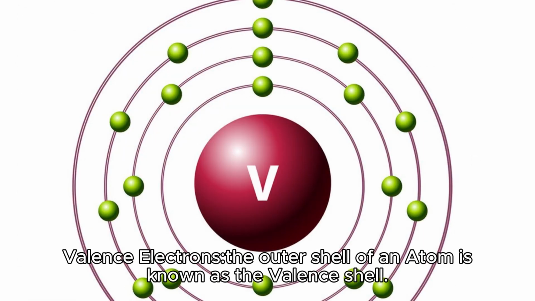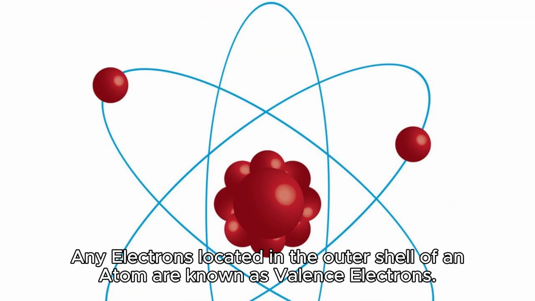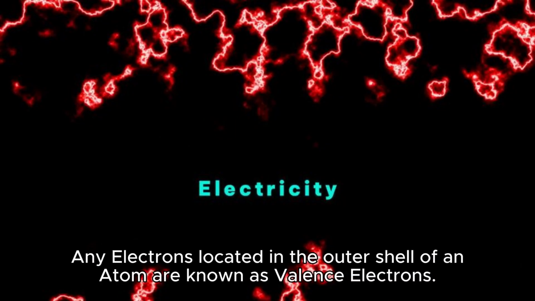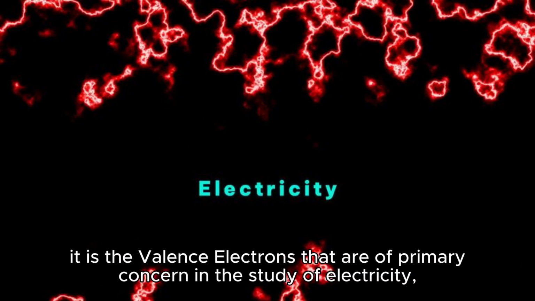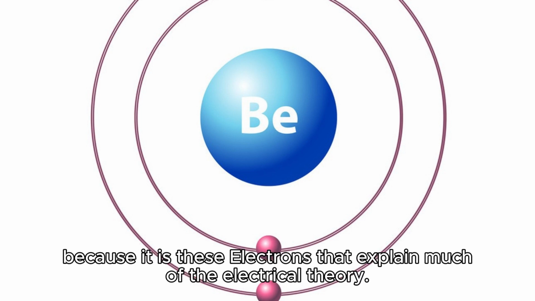Valence electrons. The outer shell of an atom is known as the valence shell. Any electrons located in the outer shell of an atom are known as valence electrons. It is the valence electrons that are of primary concern in the study of electricity, because it is these electrons that explain much of the electrical theory.